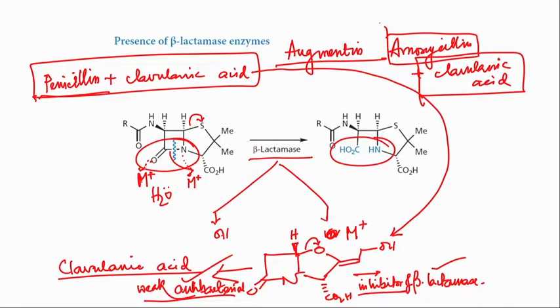Earlier, whatever antibacterial activity amoxicillin had alone, when there was no beta lactamase, if you had to take 500 milligram to have the same effect, now in presence of clavulanic acid, you need much less amount. So, that means amoxicillin not only targets the transpeptidase in presence of clavulanic acid, its power also is increased. This is what is called synergistic effect.